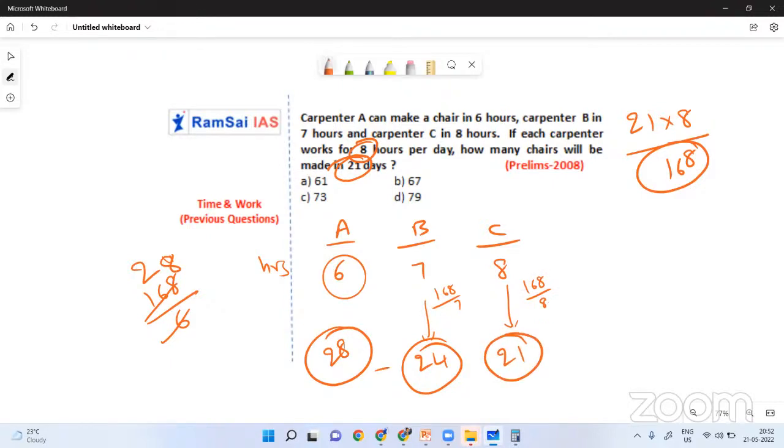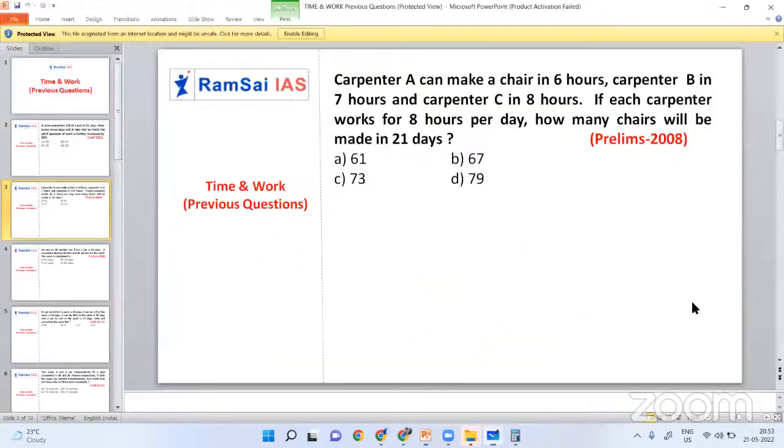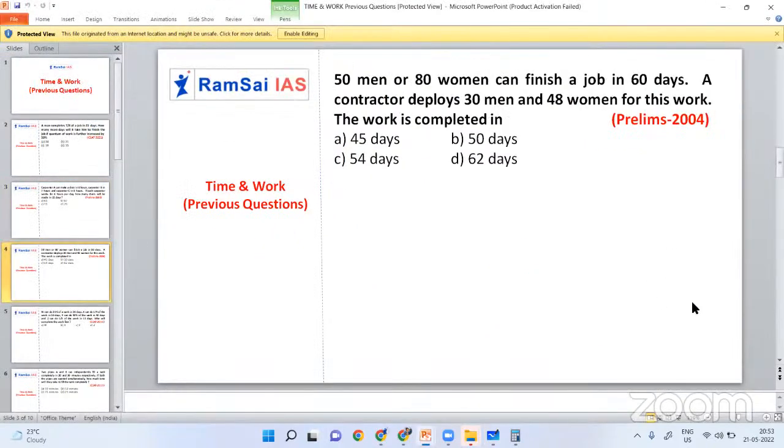So together how many chairs are they making? 28 plus 24 plus 21 will be 73. Can you find 73 in option C? That much simple the question is. Are you getting it? This is very simple, right? Done. So shall we solve another question which was asked in 2016? Yes, we'll solve a question asked in 2016.